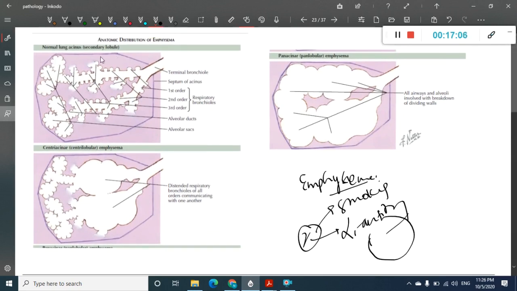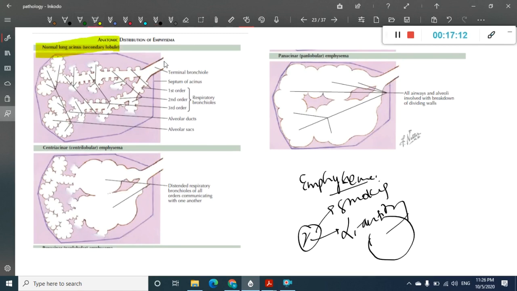This is the normal lung acinus. If you see, in the normal lung acinus we have the terminal bronchiole. Okay, this is the septum. We have respiratory bronchioles, which are 3 orders, and we have alveolar duct and alveolar sacs. Now in Acinar emphysema, there is dilatation of the central part. What is actually dilated? The central part, meaning there is dilatation of the respiratory bronchioles. This part is the respiratory bronchioles. So there is distension of only the respiratory bronchioles, then we call it Acinar emphysema.